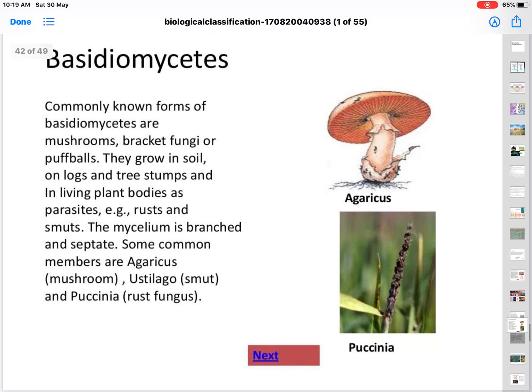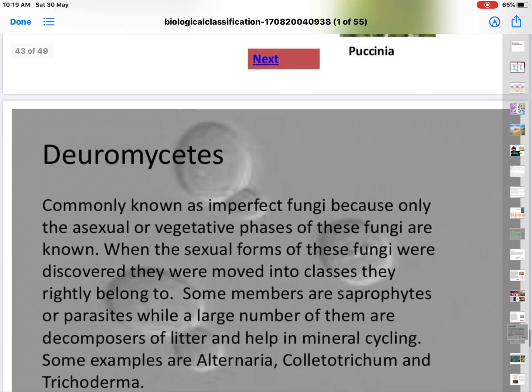They grow in soil, on wooden logs, tree stumps, and in living plant bodies as parasites. Example, rust and smuts. The mycelium is branched and septate. Some common members are Agaricus, that is mushroom, you are seeing in that, and Ustilago, smut, and Puccinia, rust fungus, and these damage the crops.